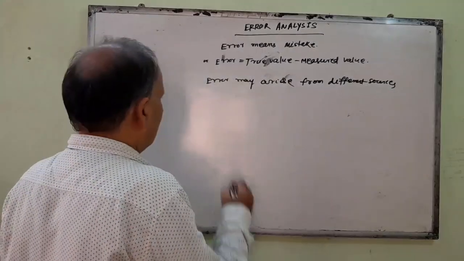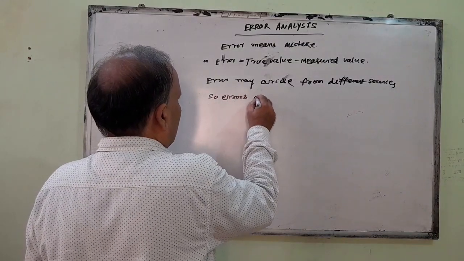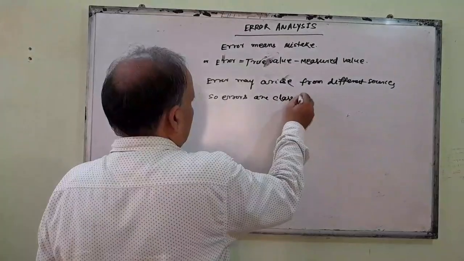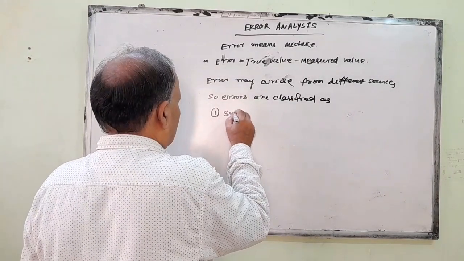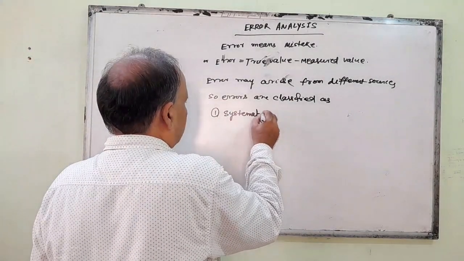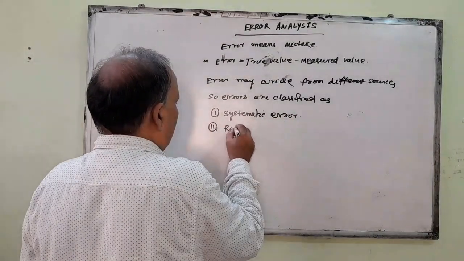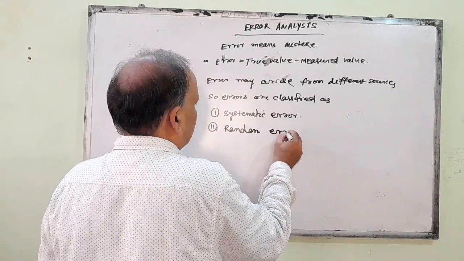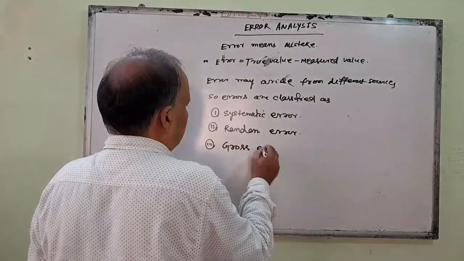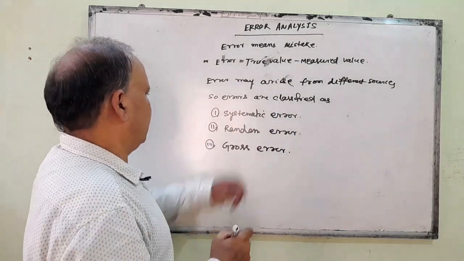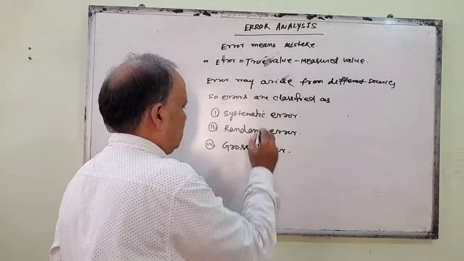Therefore, errors are classified as: the first one is systematic error, the second one is random error, and the third one is gross error. Generally these are the three types of error: systematic error, random error, and gross error.